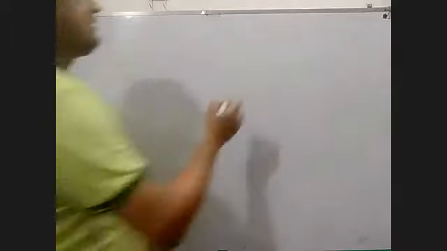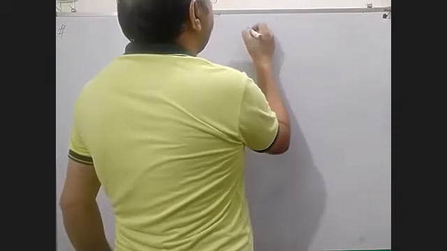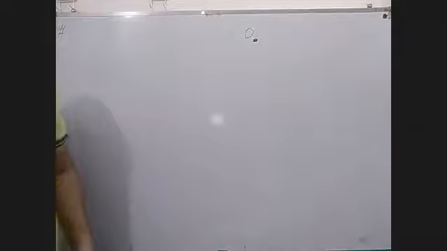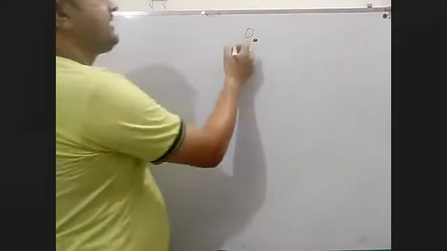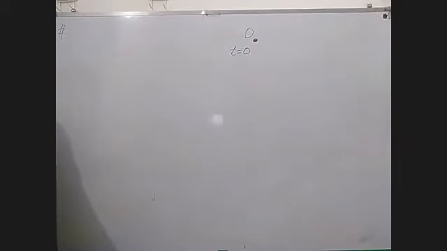Let us take a point. This is for the observer, or you can take it as a reference point. O is this. Here the time is 0, the t value is 0.